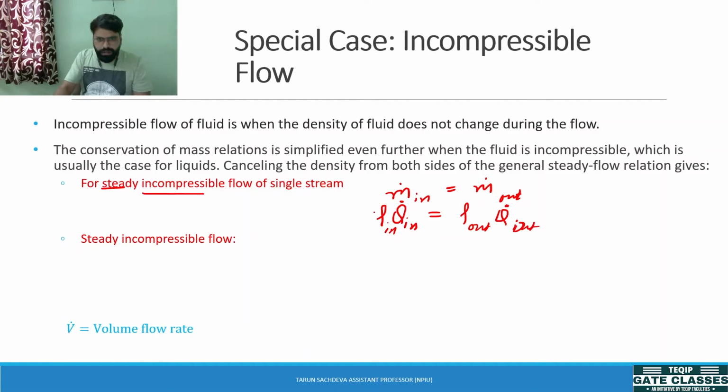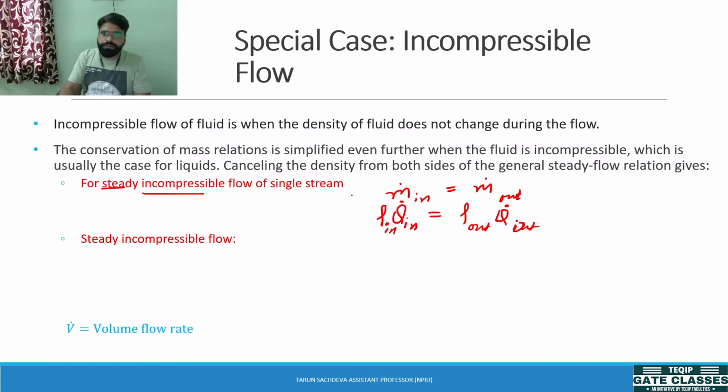If you see how I have written this, you can also check it by the unit balance. This is kg per meter cube, and this is the volume flow rate, meter cube per second. So meter cube cancels, and it comes to be kg per second, which is mass. So this is the formula.